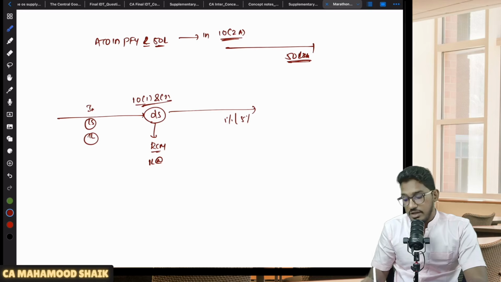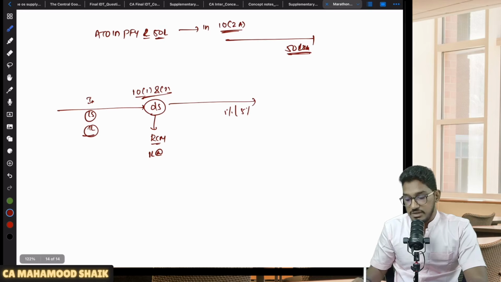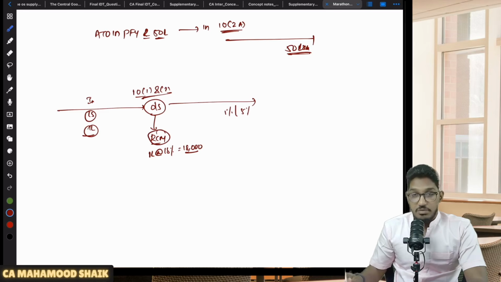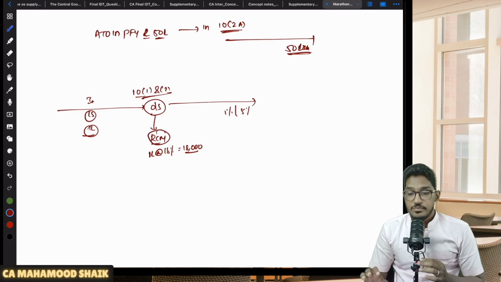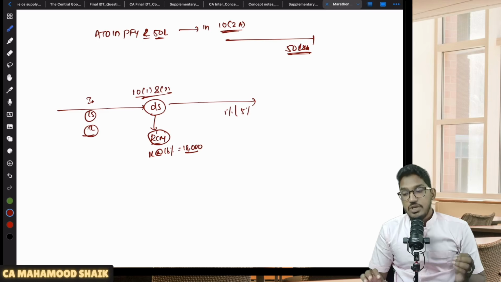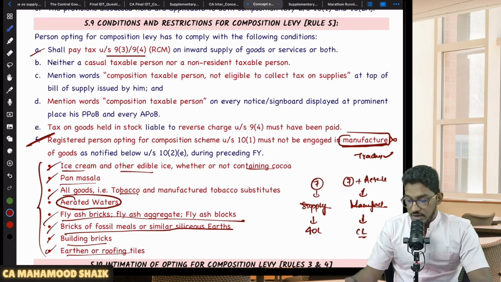At what rate, sir? At whatever rate that is applicable for legal services. Let us say the applicable rate for legal services is 18%. So 1 lakh into 18%, 18,000 I will be required to pay. I cannot say, sir, I am opting for composition scheme, so even RCM liability I will pay at the discounted rate. No, not possible. If you are required to pay GST under RCM, you have to pay it at the usual rate only, not the discounted rate. So that is the first condition. You have to discharge your tax liability under reverse charge mechanism.